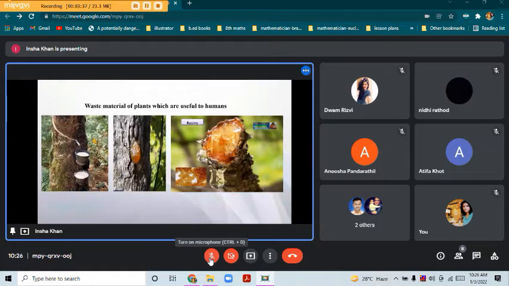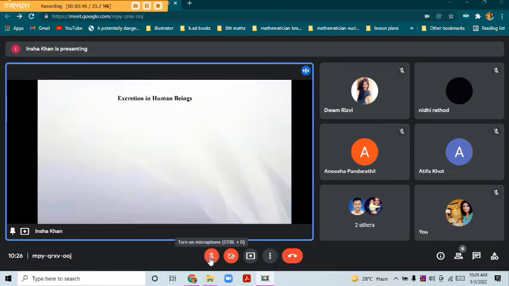Now if we see excretion in human beings, our body performs various functions like catabolism of carbohydrates, fatty acids and amino acids. Besides this, we have various salts, hormones, gases. Such things are called waste. It is considered waste if it is eliminated from our body. So whenever our body produces excess amino acid in the liver, it is converted into ammonia.